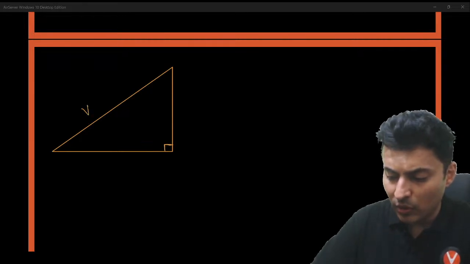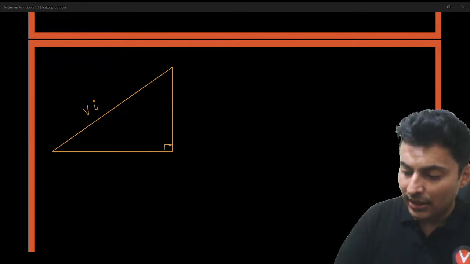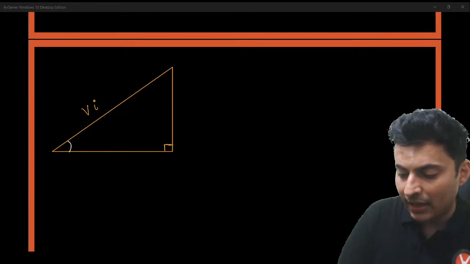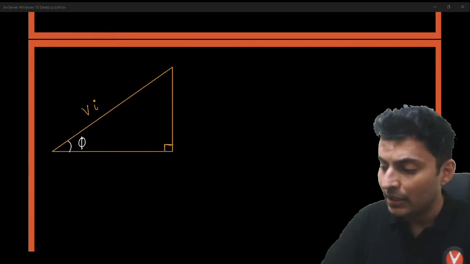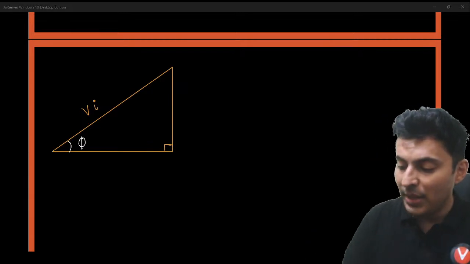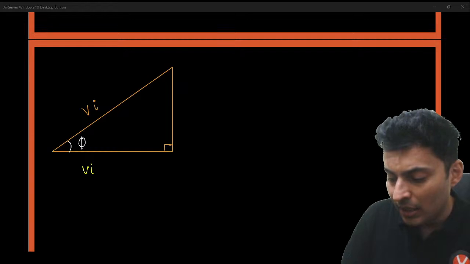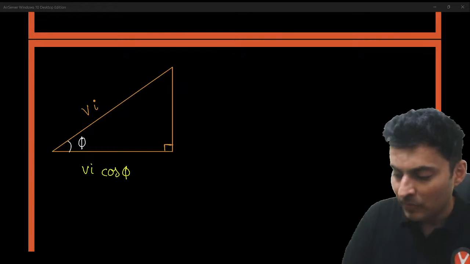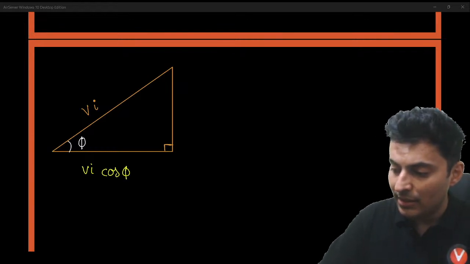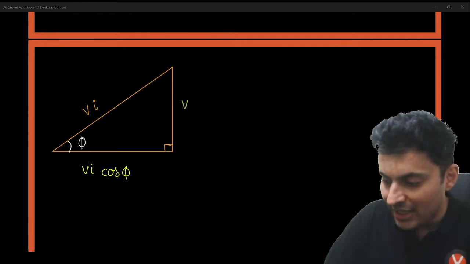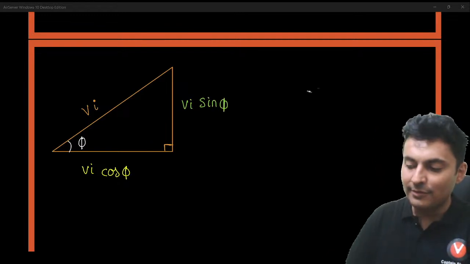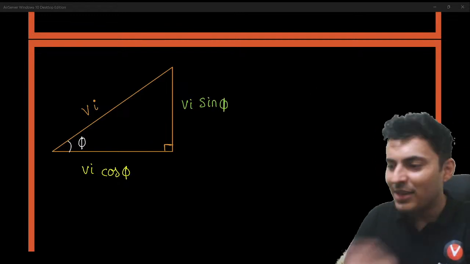And the hypotenuse, you call it VI. And then you mark an angle, call it phi, which is the phase difference between voltage and current. So naturally, the base of the triangle will be VI cos phi. The height of the triangle will naturally become what, guys? It will become VI sin phi. Okay. Now, what is VI cos phi?